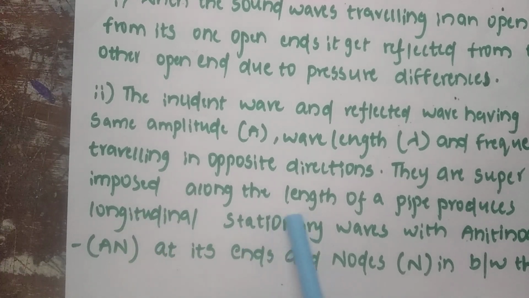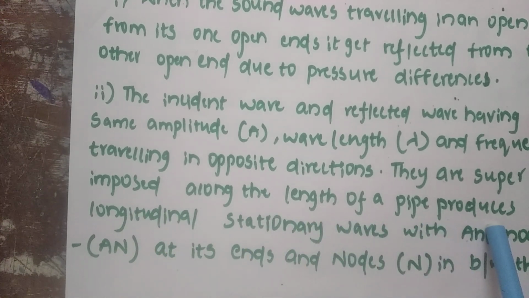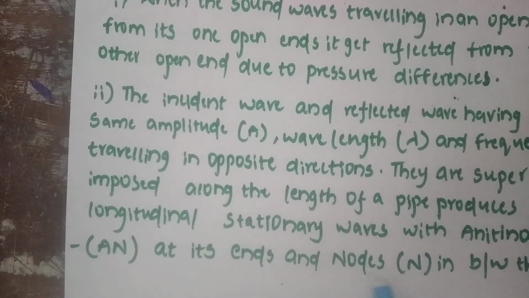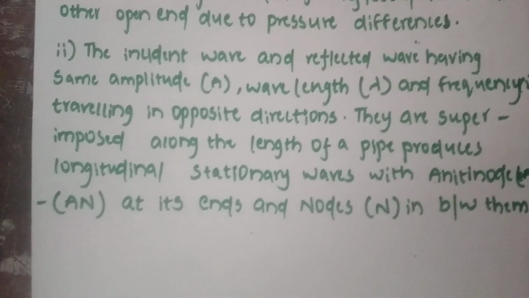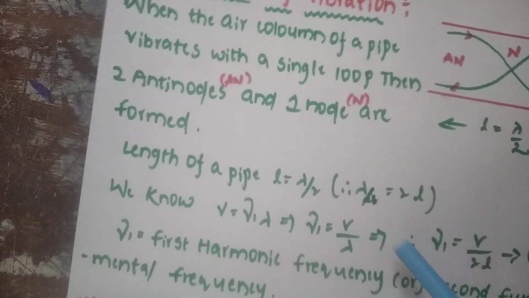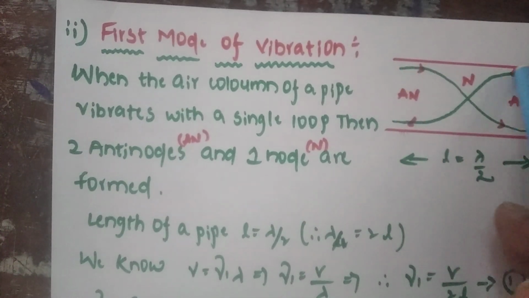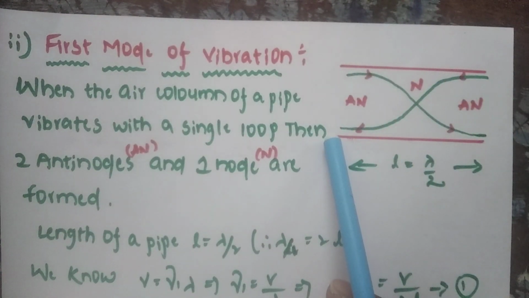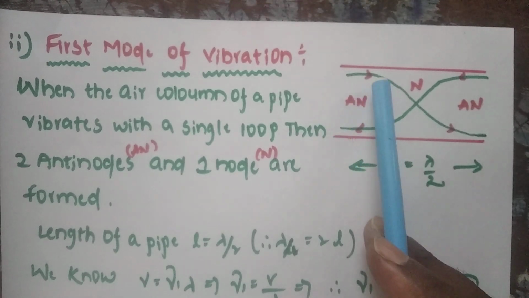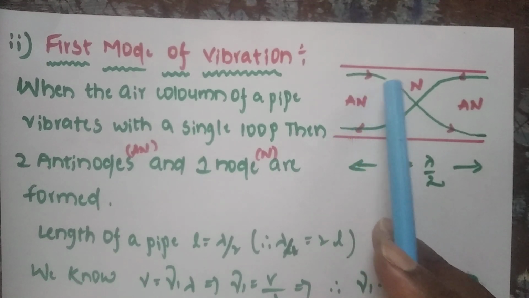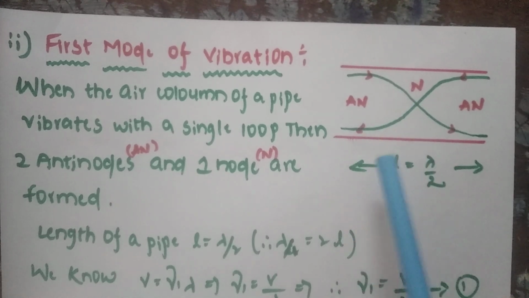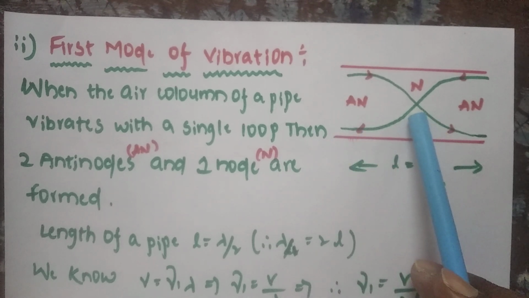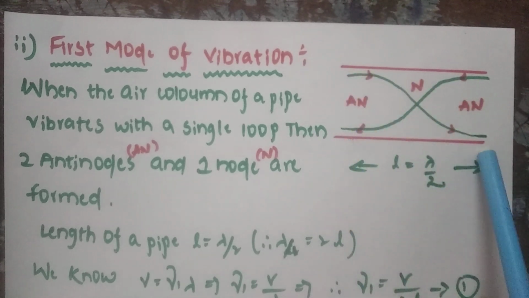They are superimposed along the length of the pipe, producing longitudinal stationary waves with antinodes at its ends and nodes in between them. Now observe the diagram. This is the incident wave. This is the reflected wave. Both have the same amplitude. Amplitude is denoted by A, wavelength lambda and frequency nu. They are traveling in opposite directions and superimposed with each other along the length of the pipe.